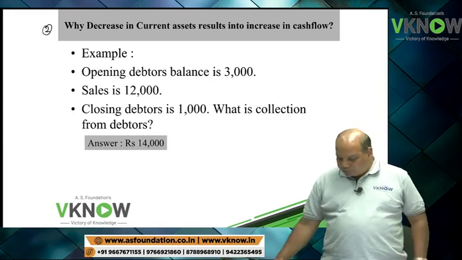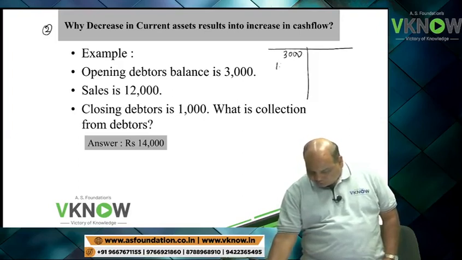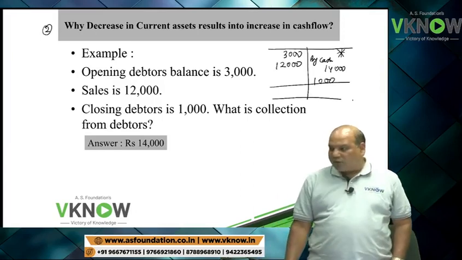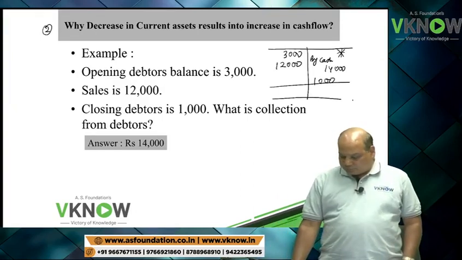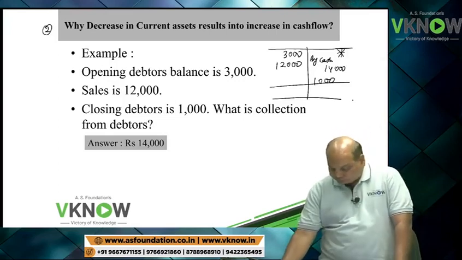This time the answer will be 14,000. Opening balance 3,000, sales 12,000, closing balance 1,000. So the balancing figure by cash and bank is 14,000. This is how the debtor's ledger would look.